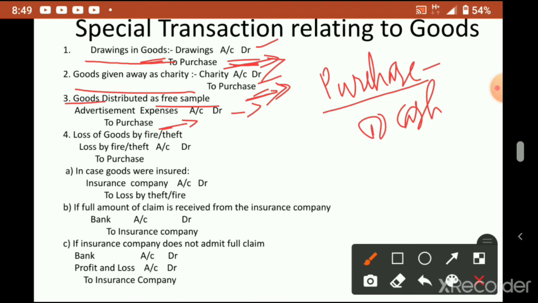Goods distributed as free sample, advertisement expense account is debited. Reason understood, I think. Okay.